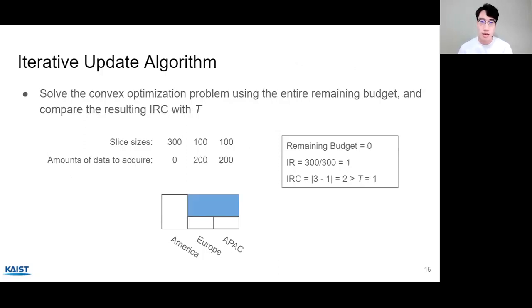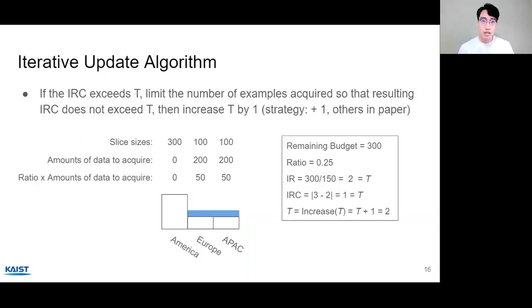Then we solve the convex optimization problem using the entire remaining budget and check whether the resulting imbalance ratio change exceeds t or not. Here, the resulting amounts of data to acquire per slice are in the bottom figure, and the imbalance ratio changes from 3 to 1. So the imbalance ratio change becomes 2, which is larger than limit t. So if the imbalance ratio change exceeds t, we think that there may be some influence between slices. And we'll limit the number of examples acquired so that the resulting imbalance ratio change does not exceed t. And then we refit the curves.